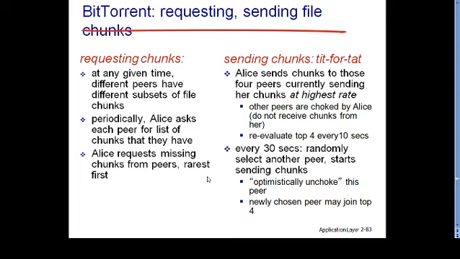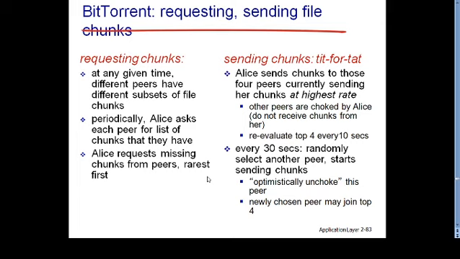Then periodically Alice asks each peer for the list of chunks that they have, and Alice requests the missing chunks from the peers, starting with the rarest chunks, which are less distributed among the peers. It's a policy of BitTorrent that we need to distribute those rarest chunks which are not available with many of the peers.